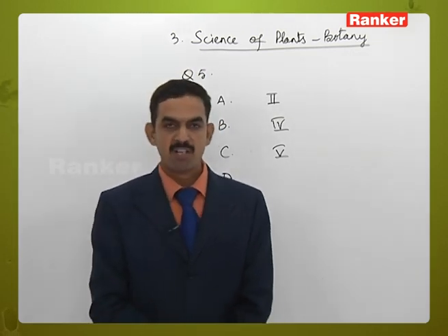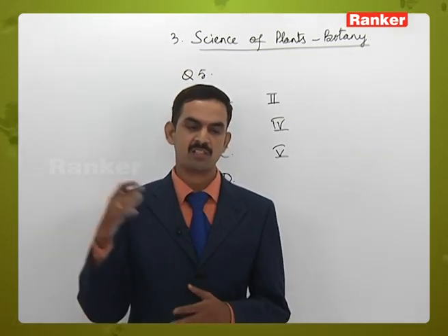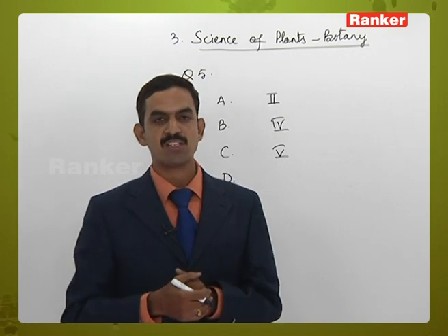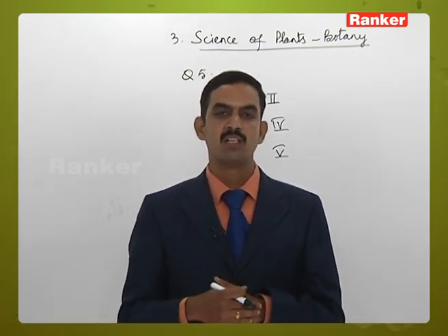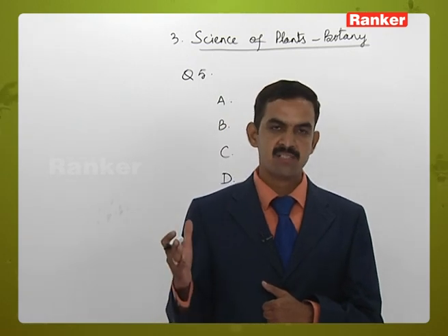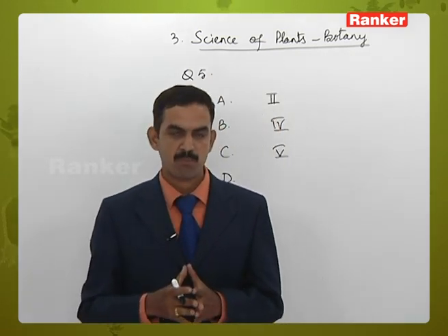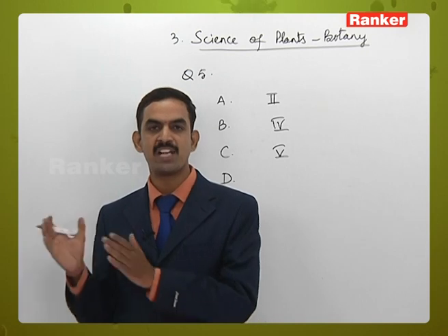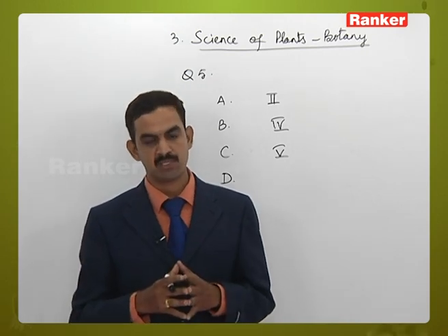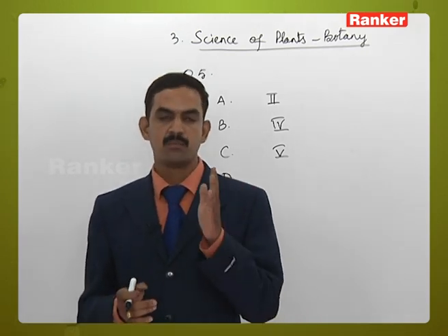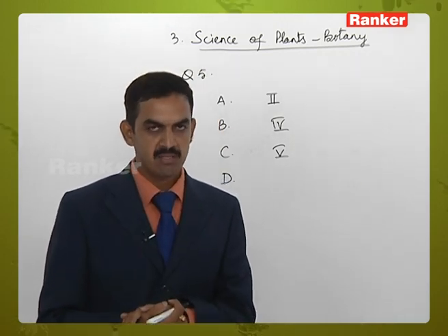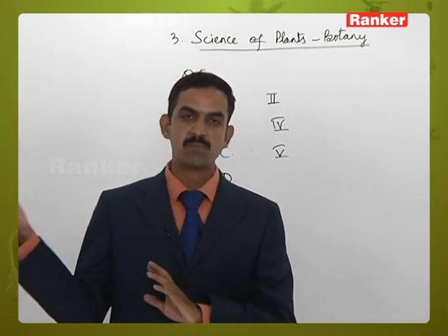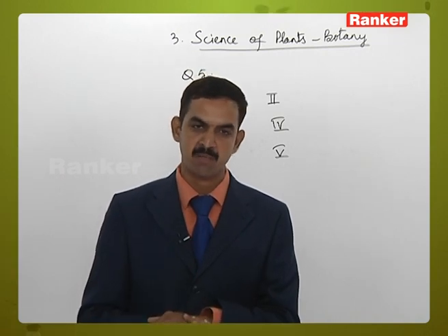Actually, in the evolutionary sequence, the first group of plants are thallophytes, that is algae and fungi. Second one is bryophytes. Third one is pteridophytes. Fourth one is spermatophytes, which includes gymnosperms and also angiosperms. Thallophytes, bryophytes and pteridophytes, these three are non-flowering group of plants, whereas gymnosperms and angiosperms are the flowering plants.